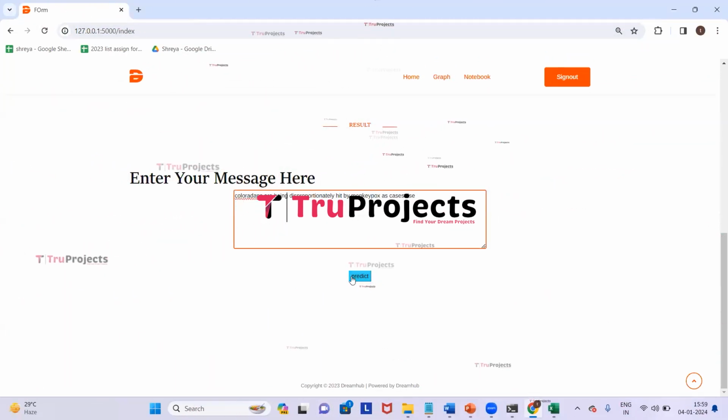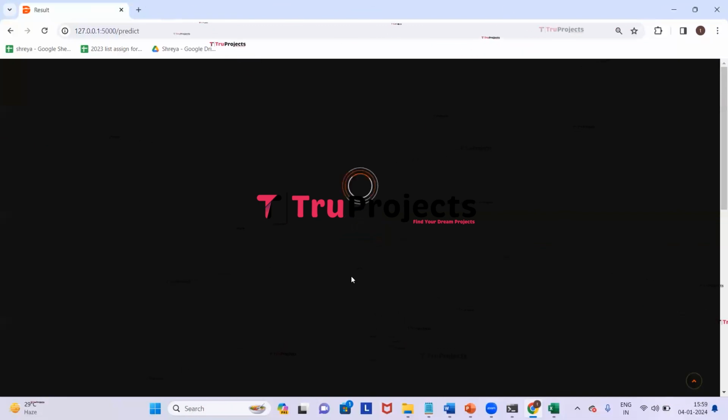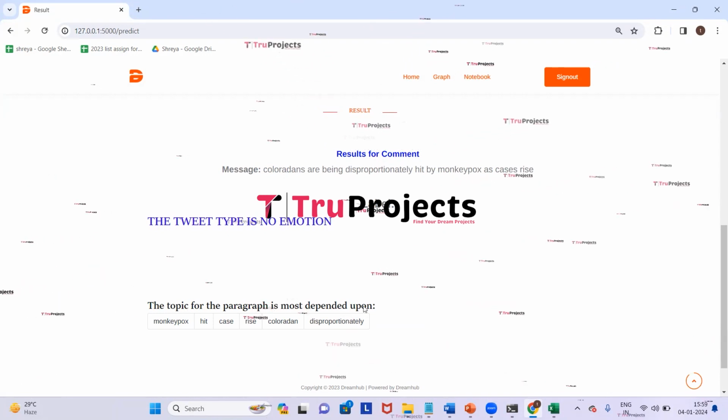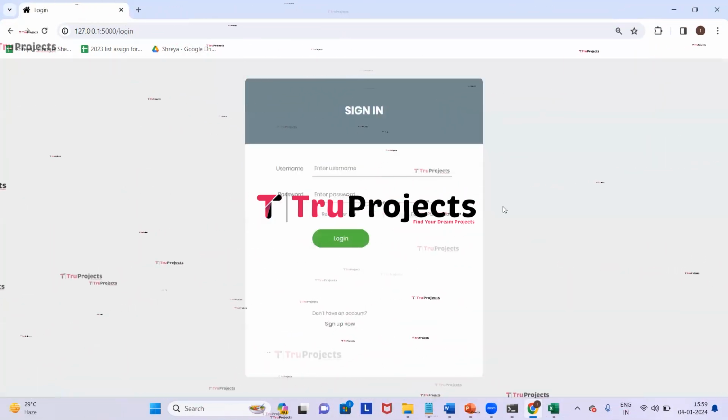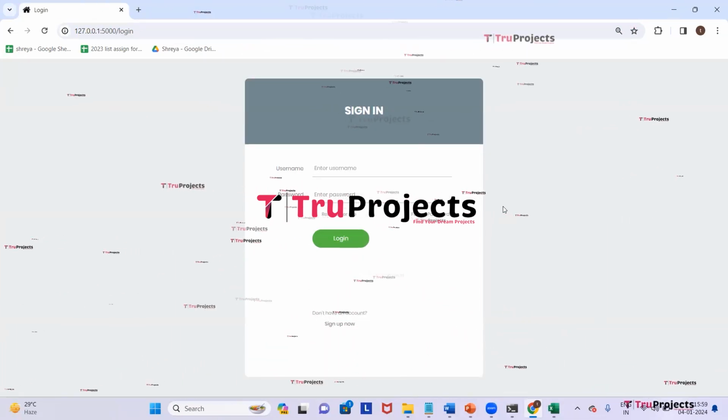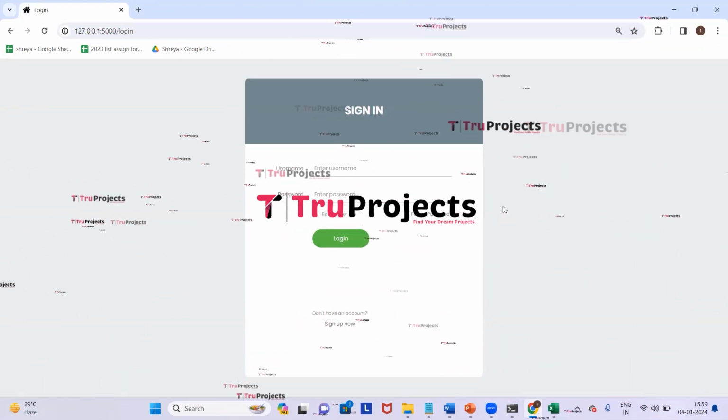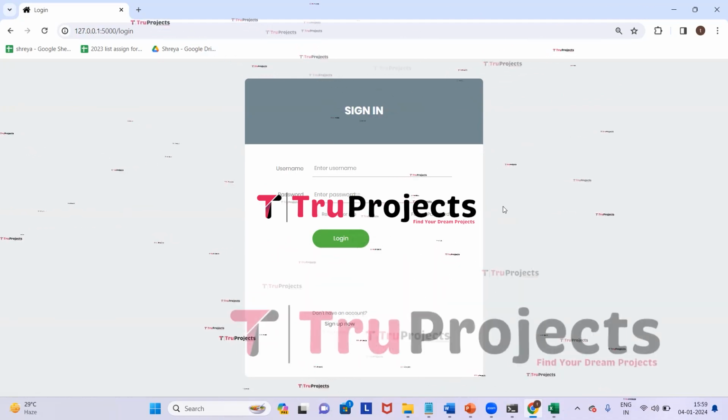I entered the message. Click on predict. Here we got the prediction as the tweet type is no emotion, which means this particular message has no emotion and the topic for the paragraph is most dependent upon these words. Now click on sign out. In this way, if we enter the public tweets related to the monkeypox to the system, then the system will detect which type of sentiment the tweet belongs to.